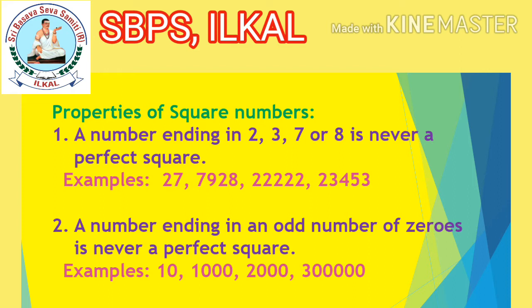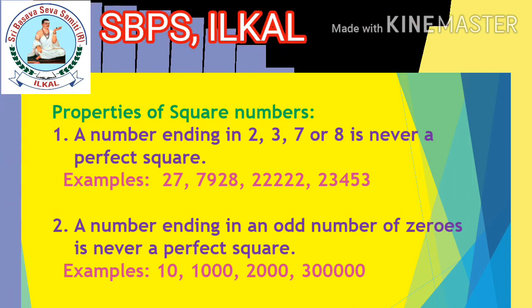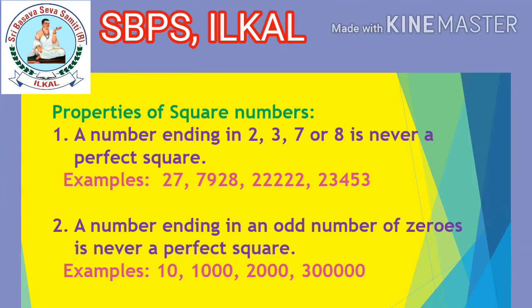Ending with 2, 3, 7, 8 means in the ones place, that is the units place. For example, 27. Here the last digit is 7, that is in the units place or ones place. If the number ends with 2, 3, 7 or 8, we will call it not a perfect square.